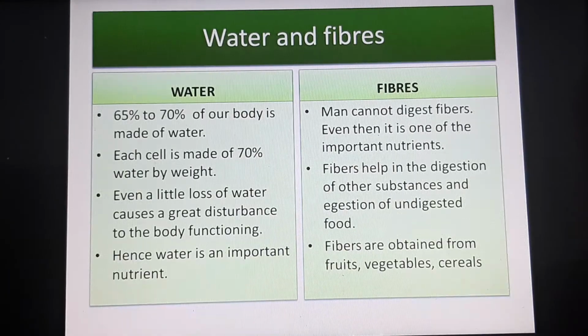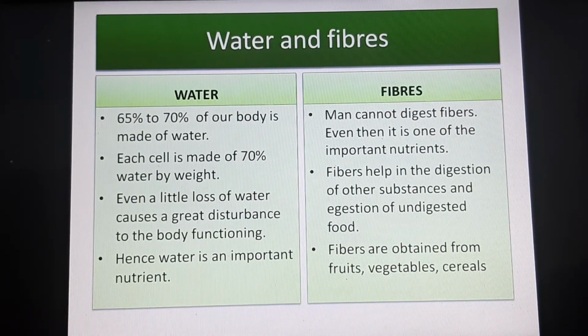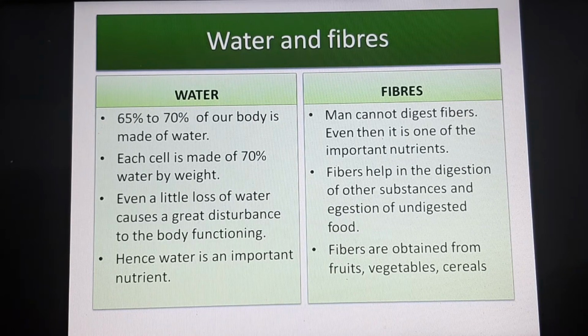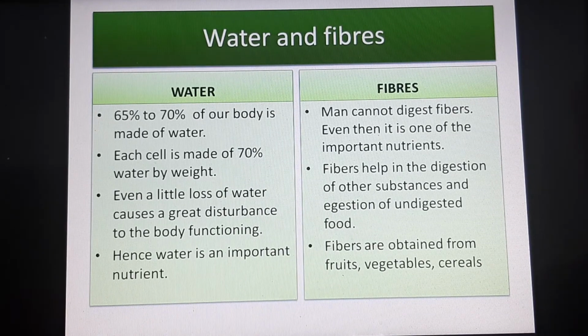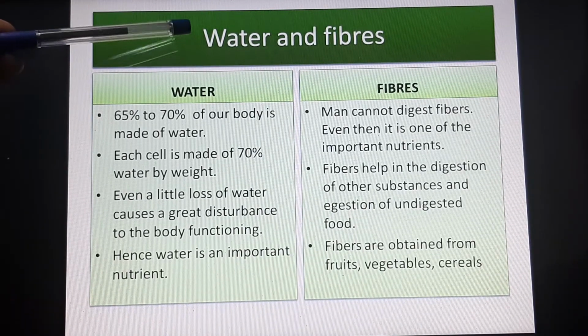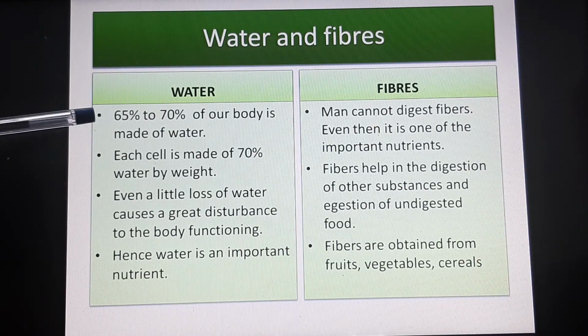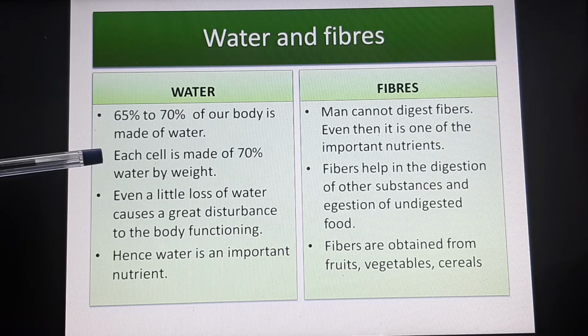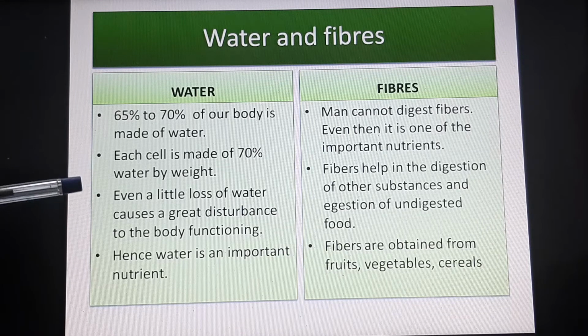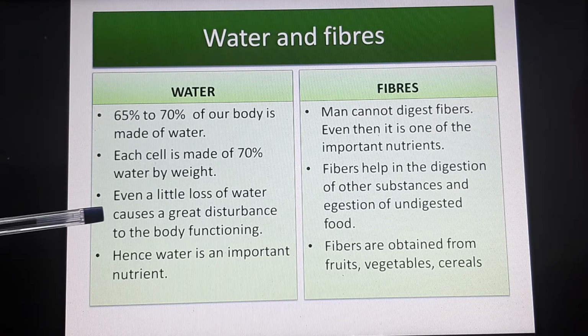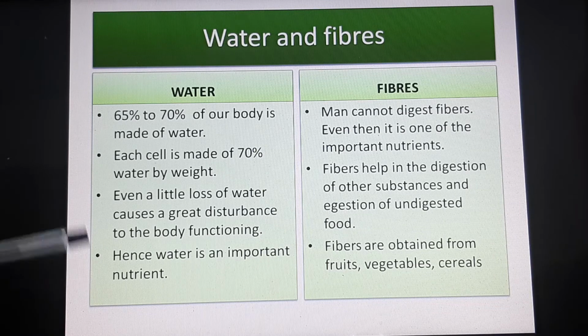Last but not the least is water and fibers, which are also part of our diet, and they are important to our body. About 65 to 70% of our body is made out of water. In fact, every cell is made up of at least 70% by weight of water. And even a little loss of water from our body causes great disturbance. That is why water is a very important nutrient.